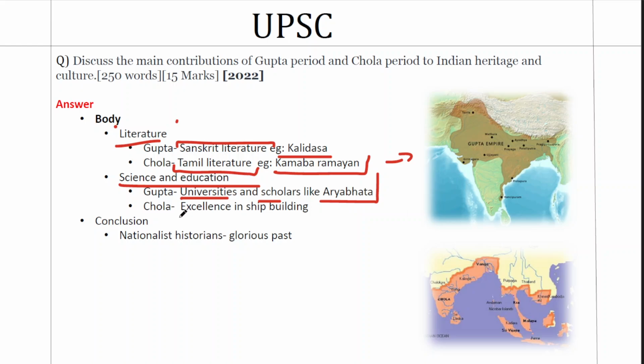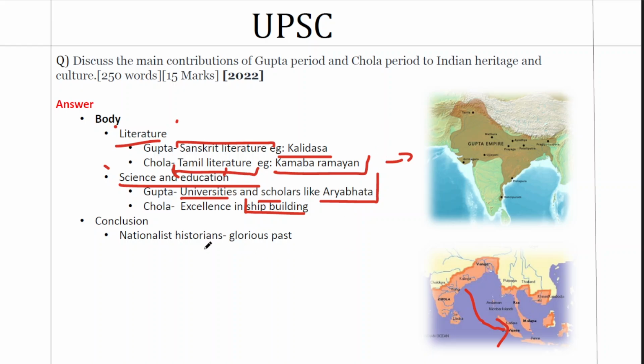Then finally, Cholas. Their excellence in the field of science and education, we don't have anything specific in education. What we will give is their craftsmanship in terms of shipbuilding. So it is their craftsmanship in shipbuilding that led to these expeditions through the sea. So we'll give that point as well. So almost all the major points related to Cholas and Guptas are covered in this structure.